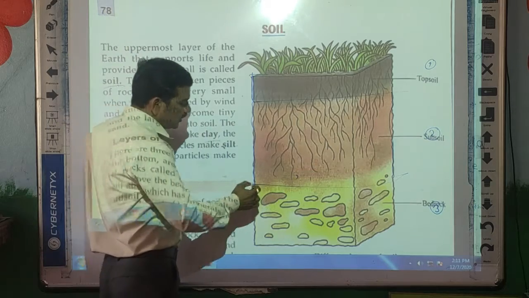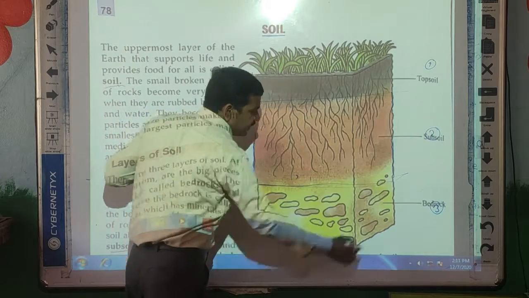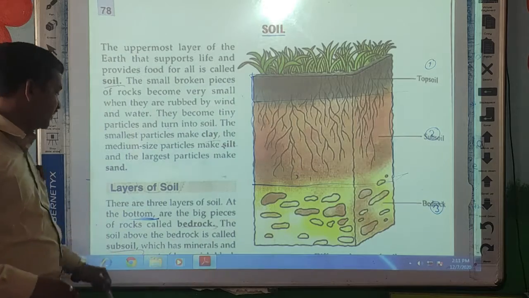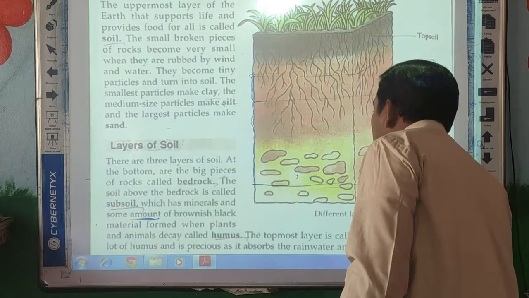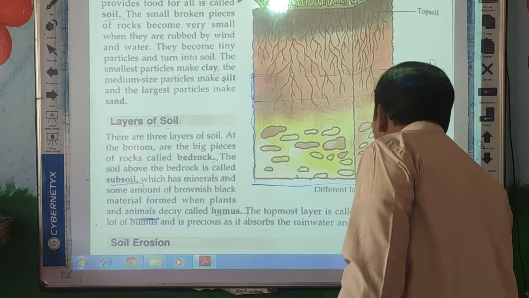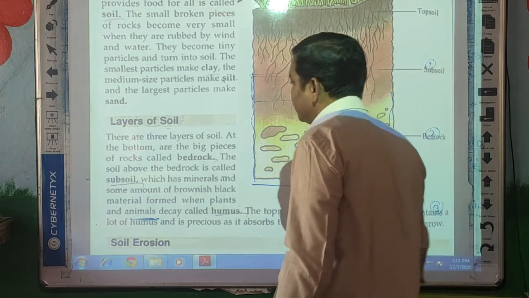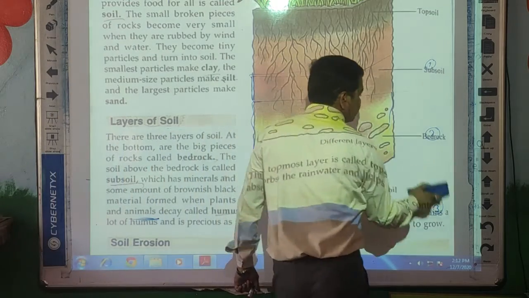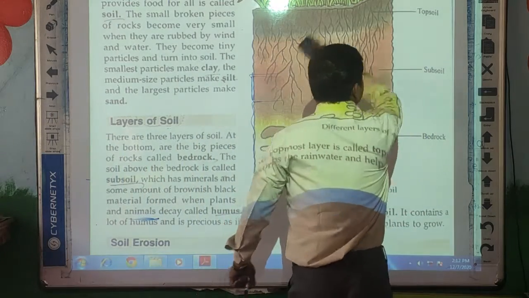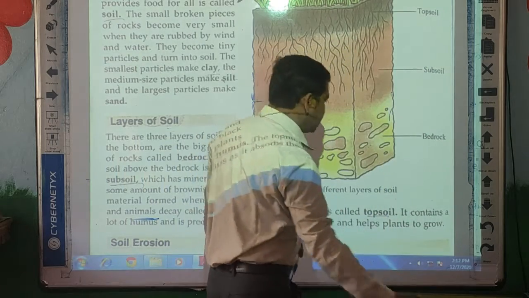Next, the third layer of the soil. So this is the third layer. It is also called bedrock, or the second name of bedrock, we can also call it parent rock. So can you see the third layer?